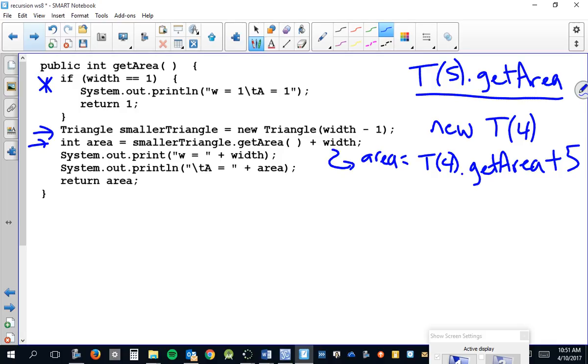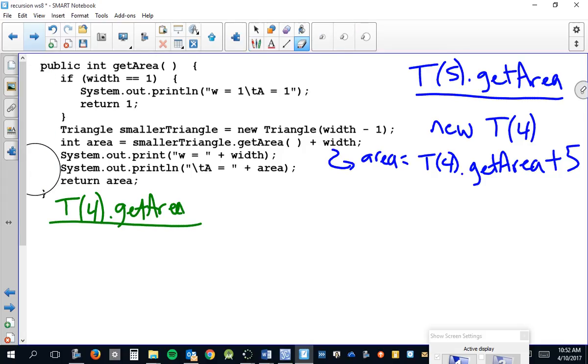We're not done, of course. This method is going to do 2 more things. It's going to print and return, but we can't do that yet because we just have a recursive call, right? So let's do T4.getArea. So try to squeeze this all in. And we start the getArea method over again. Once again, the width is not 1, so we don't do that.